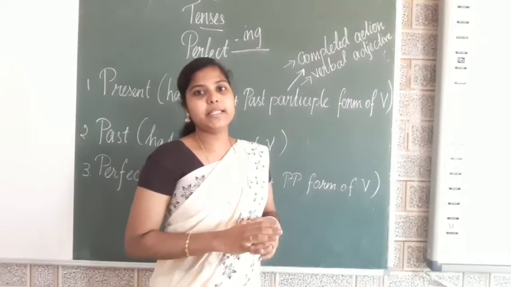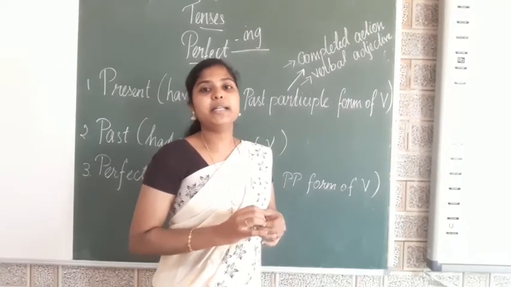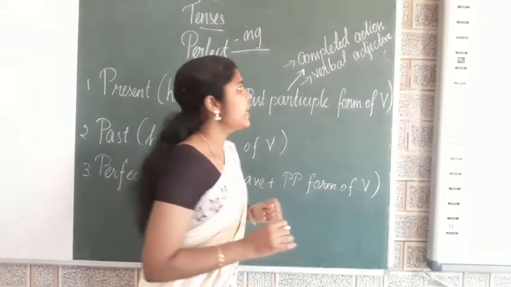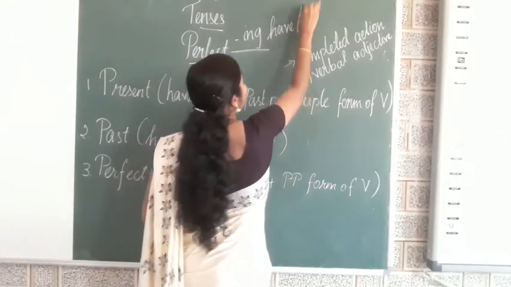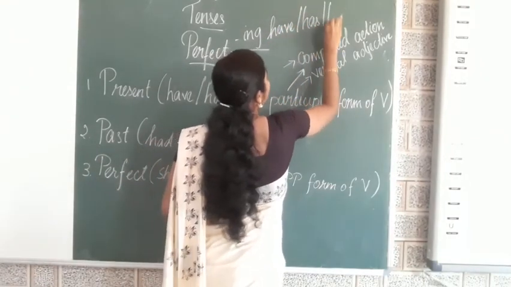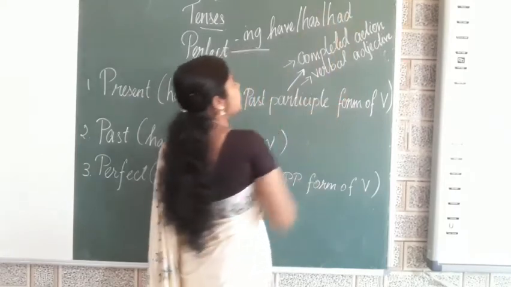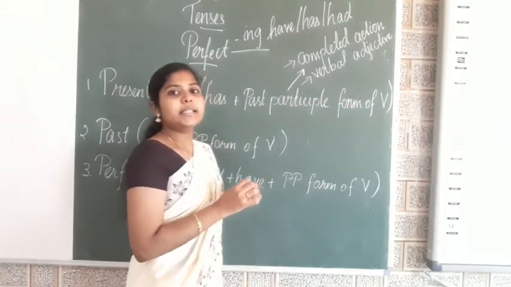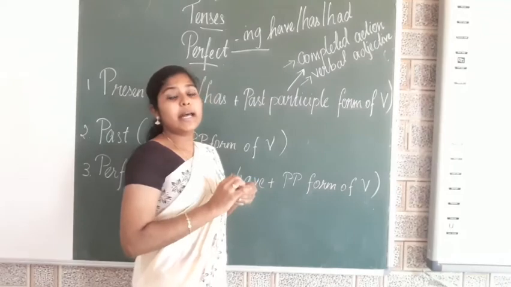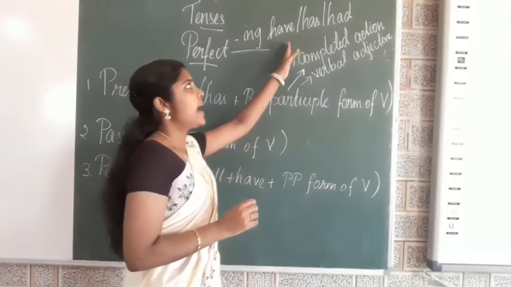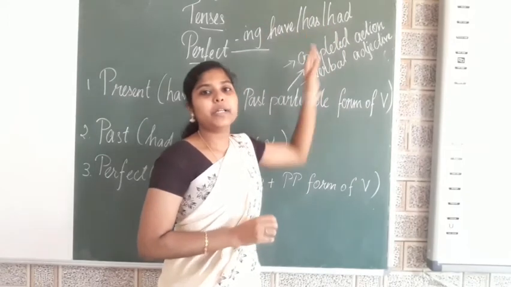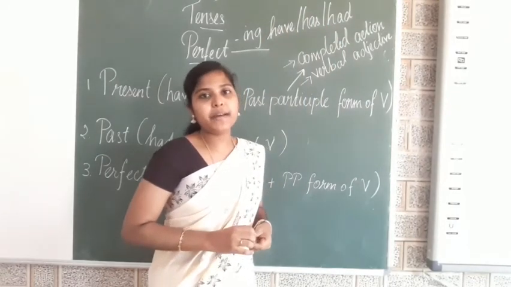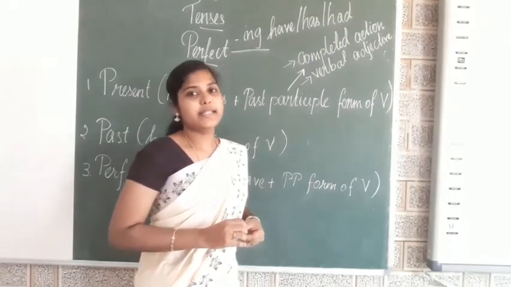For perfect tense, we can identify it easily by the helping words have, has, had. So, in a sentence, if you find the helping verbs like have, has or had, then that particular sentence is a perfect tense type of sentence.